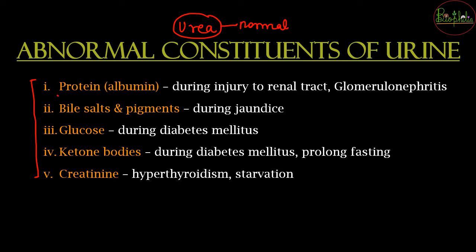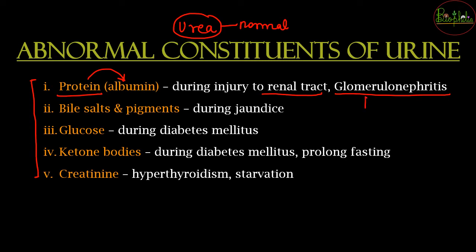So if यूरिन में किसी को प्रोटीन मिल जाता है, प्रोटीन which specifically albumin, if albumin is seen in the case of a urine sample, then it is an indication that the person is suffering from either injury to any sort of renal duct, कोई भी, it can be in the case of kidneys, the ureters, or anywhere, कोई भी अगर cell को damage है, then the protein albumin can be seen. It can also be the case of glomerulonephritis, यानी when there is inflammation of the glomerulus or the nephron, in that case also the protein can be seen in the urine.